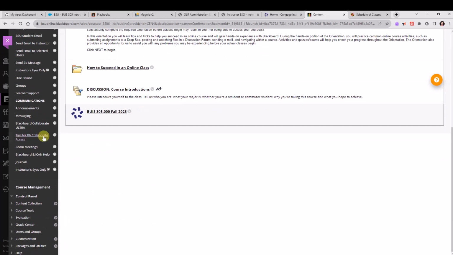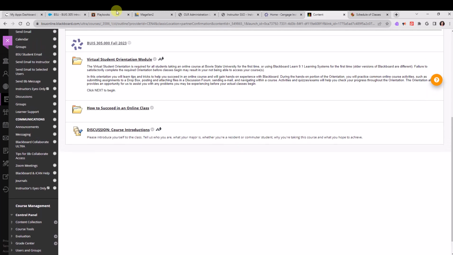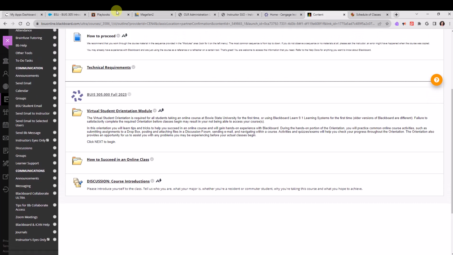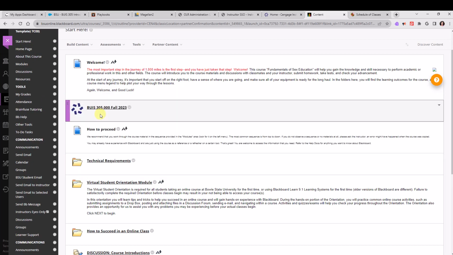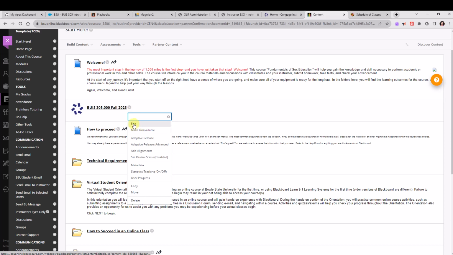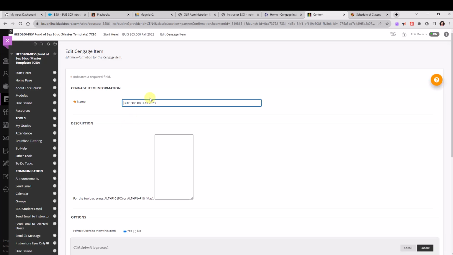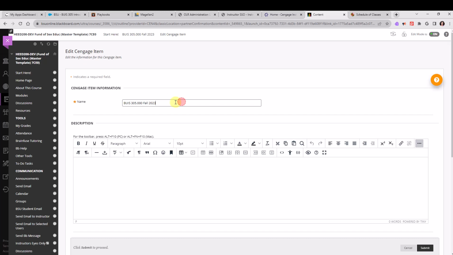What I do recommend is that instructors drag it to a more prominent position on the page so that students can see it easily. And then the second thing I recommend is clicking on the drop-down arrow and editing the name of that link so students know exactly what it's for.